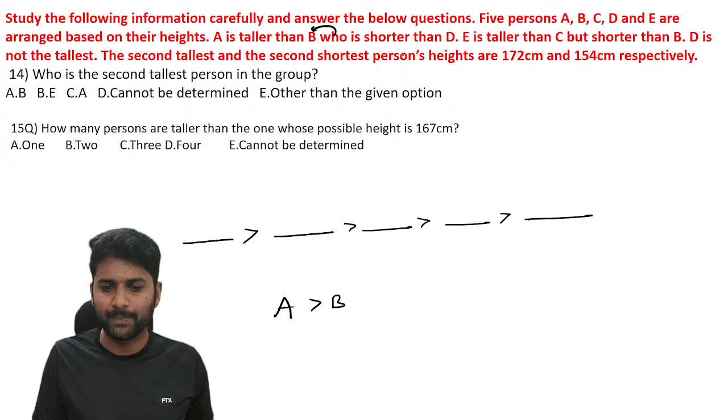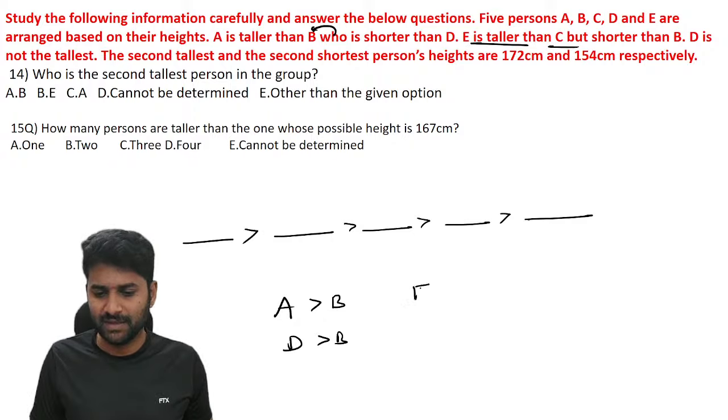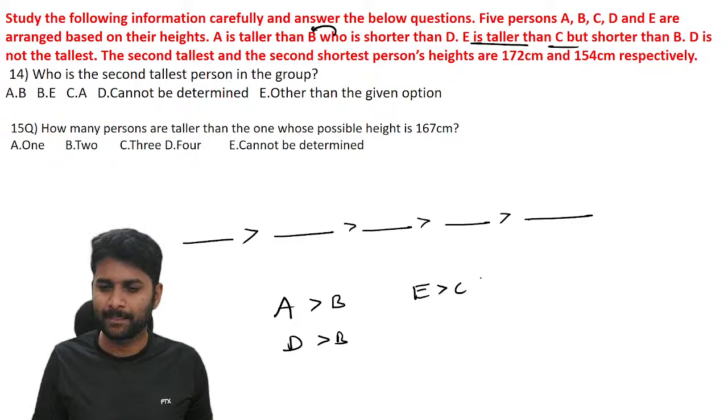Who is all about B? B is shorter than D. So D is also greater than B. E is taller than C, but shorter than B. So but is all about E. E is shorter than B, so definitely B is taller than E. D is not the tallest. You cannot place D here.